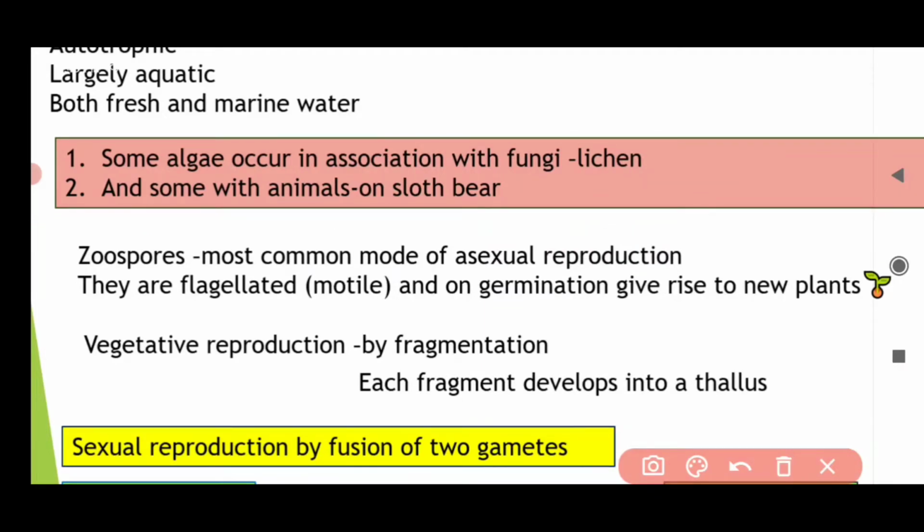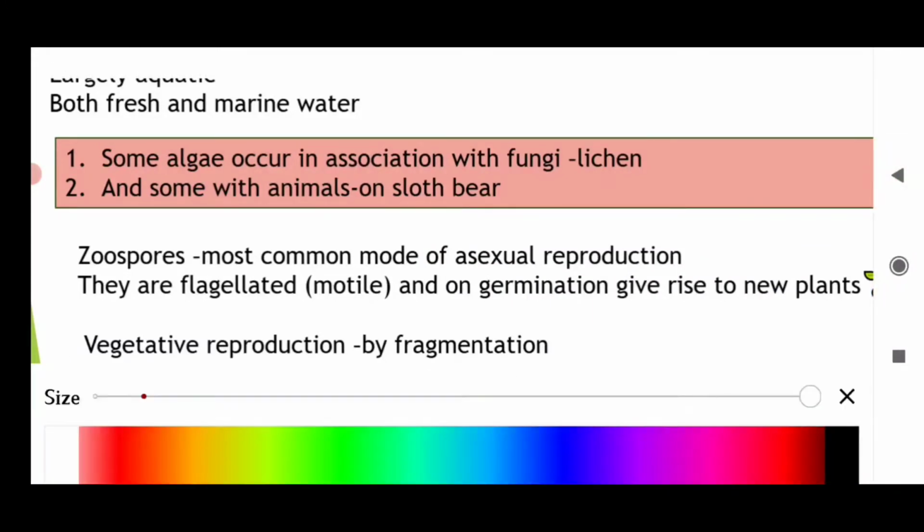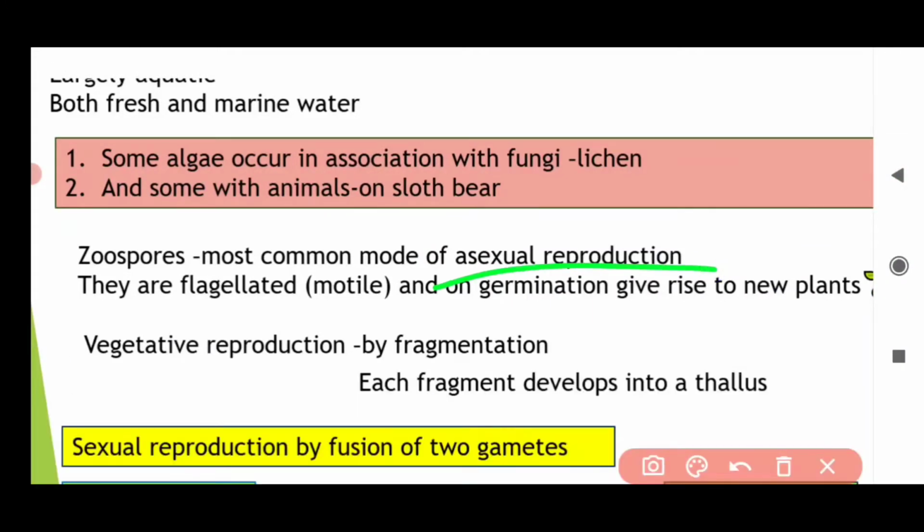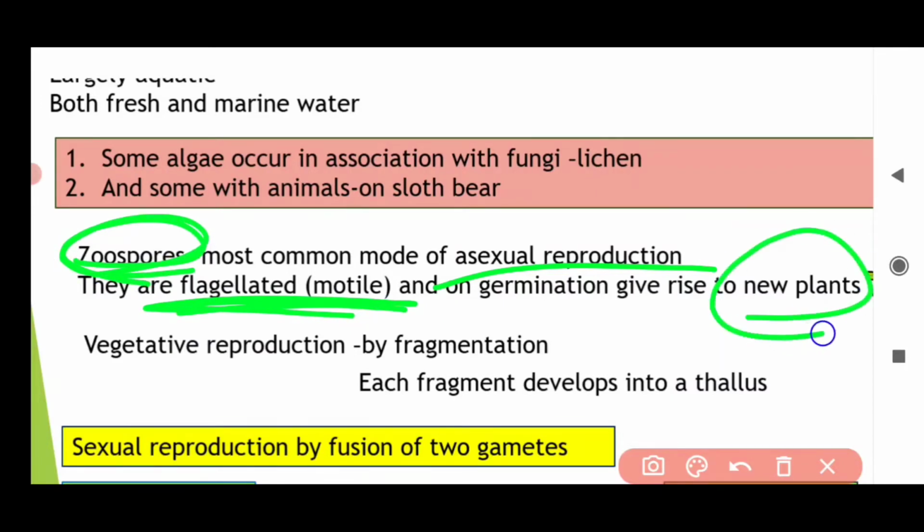Now talking about the reproduction, how do they reproduce? They reproduce asexually by zoospores. Zoospores are flagellated motile spores, and when these spores germinate, they form new plants.